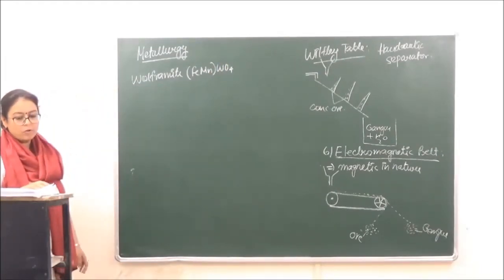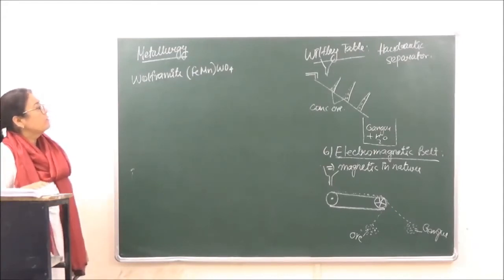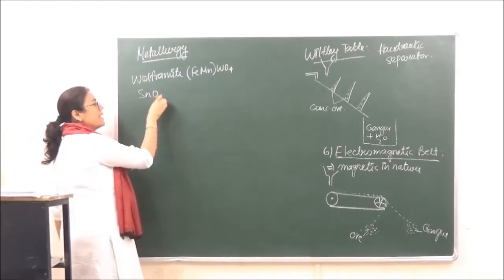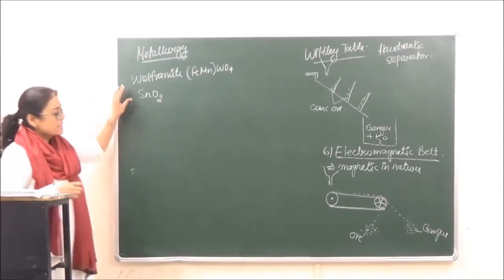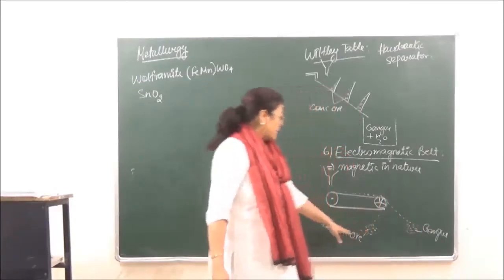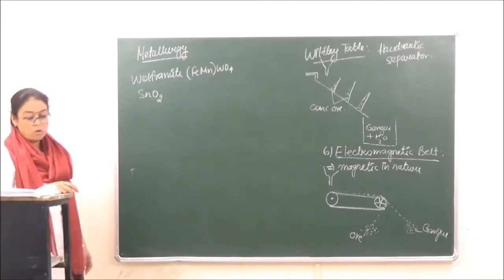Okay? It is an oxide of all these three. Now if in the crude ore we have wolframite and SnO2, cassiterite, both present, you can separate cassiterite from this. Cassiterite in this case is going to fall in place of the gangue, and the wolframite is going to fall in place of the ore.